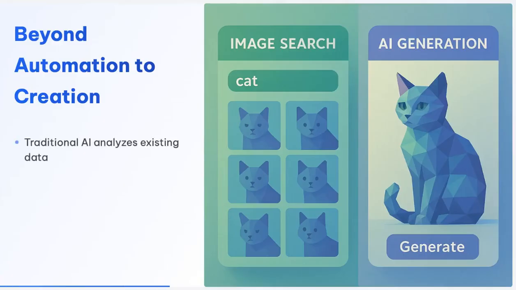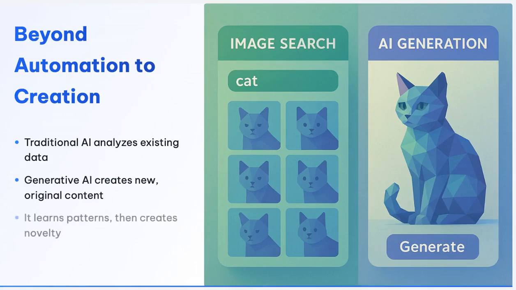For decades, most AI focused on analyzing existing data. Think of recommendation systems or spam filters. They automate tasks based on patterns they find. Generative AI takes a giant leap forward. It doesn't just analyze. It creates entirely new, original content like text, images, code, and music. The core idea is that these models learn the underlying patterns and structures within vast amounts of human knowledge, and then use that understanding to generate something novel that fits those patterns.